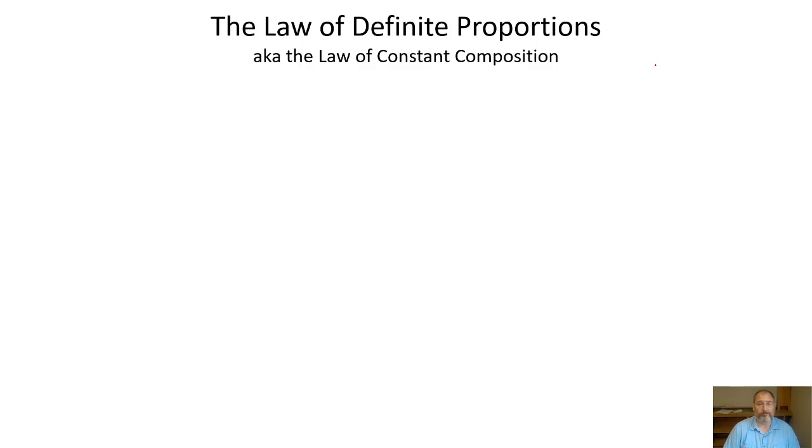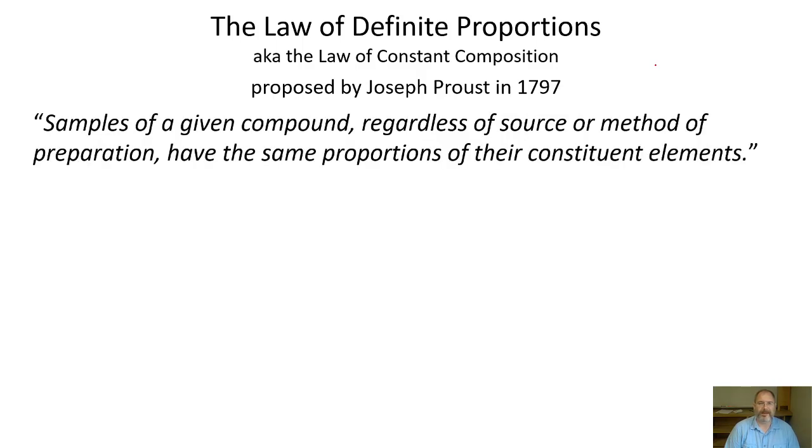Now, the second law is called the law of definite proportions, or it's also known as the law of constant composition. Now, this law was proposed first by Joseph Proust in 1797, and it states that samples of a given compound, regardless of source or method of preparation, have the same proportions of their constituent elements.